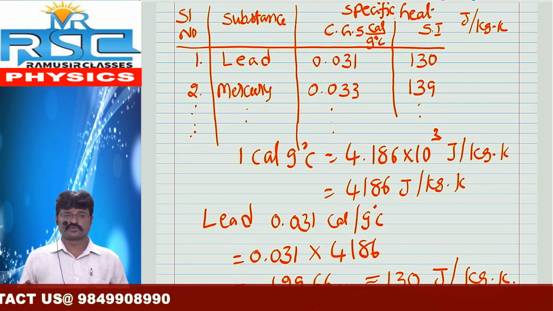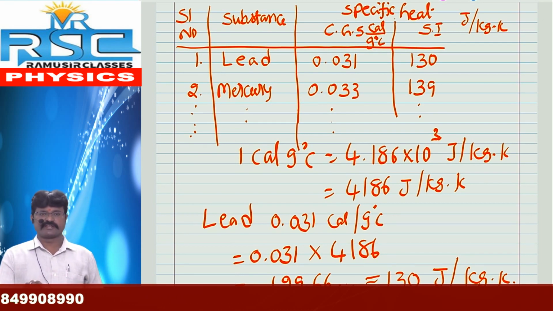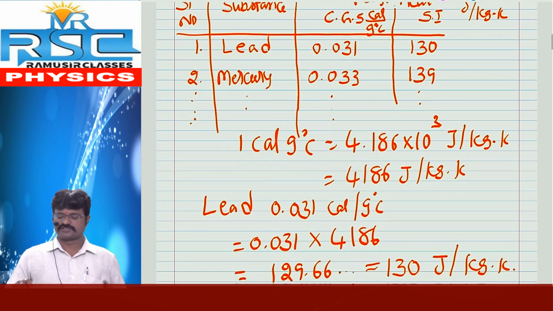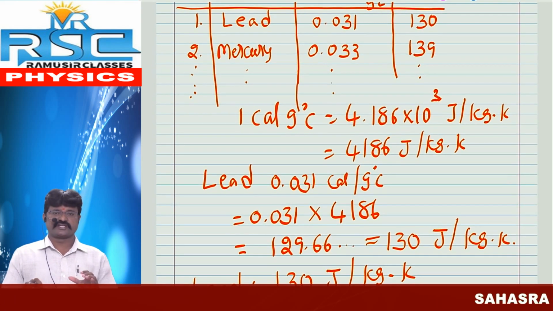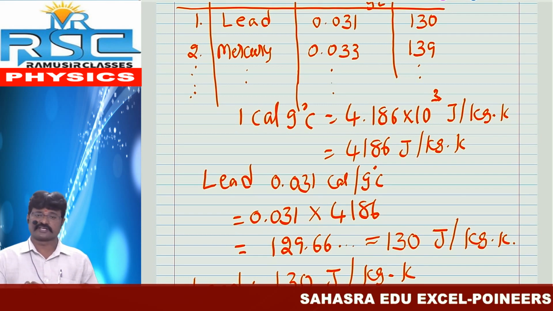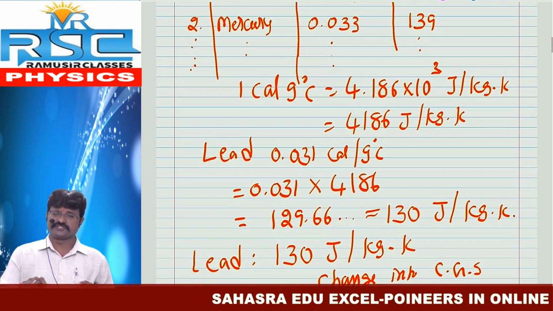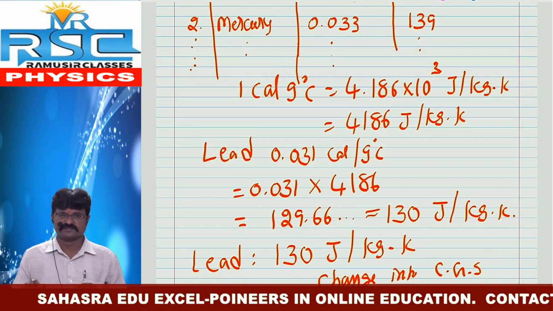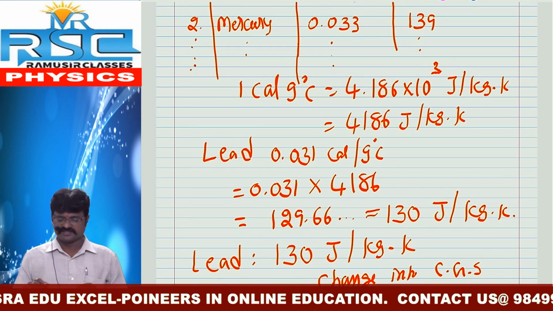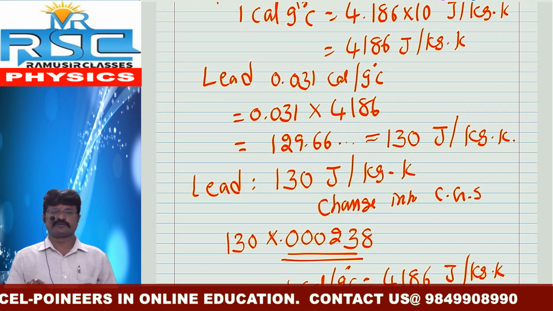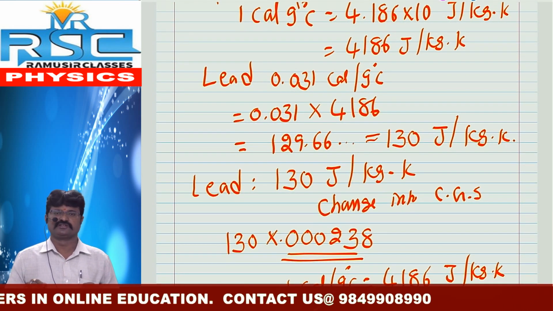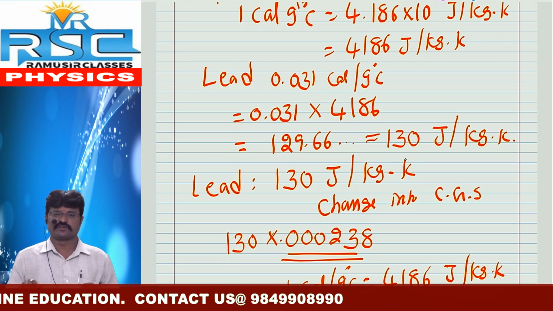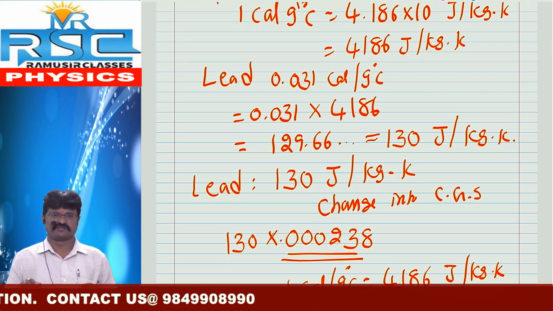How is it possible to get these values? 1 calorie by gram equals 4186 joule by kg Kelvin. We take the CGS value of lead, 0.031 calorie by gram. To change it into joule, we multiply with 4186. So we get approximately 129.66, which is approximately equal to 130 joule by kg Kelvin.